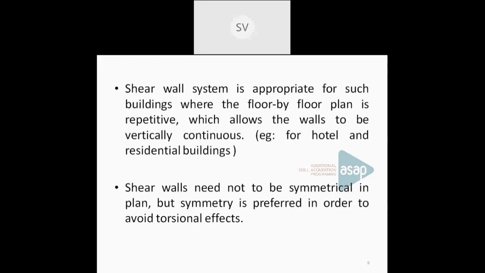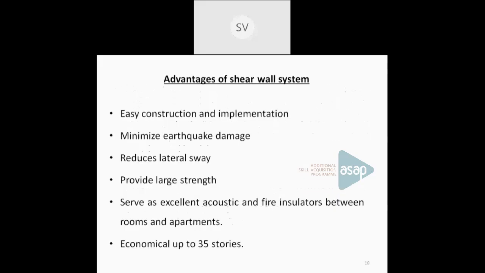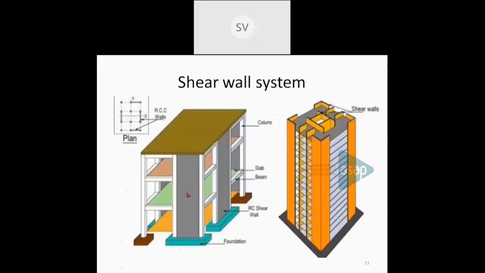And when a shear wall is provided, it need not be symmetrical in plan, but if it is symmetrical, we can reduce the effect of torsion or twist. So that is the effect of shear wall. Now, you can see the shear wall system. This gray color indicates the shear wall. So this is a high-rise building.